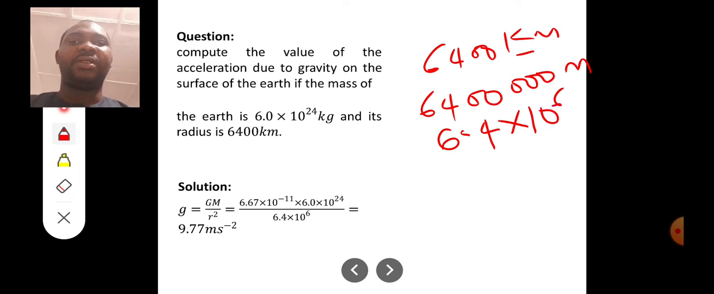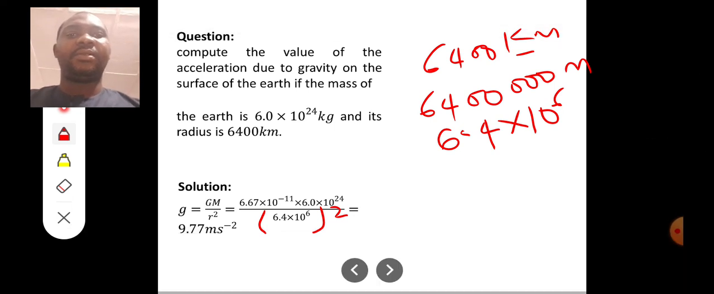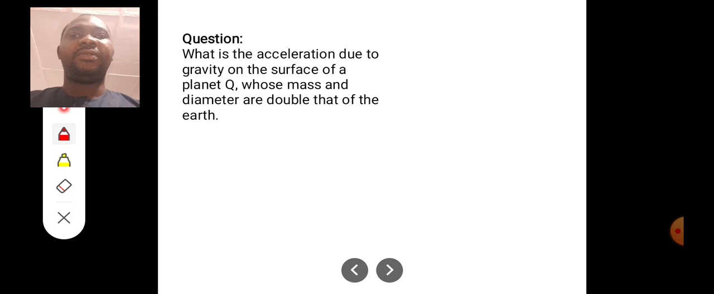In this question, there's a little mistake. This r is to be squared, so please correct that. It's over r squared. When we do that, we get 9.77 meters per second squared. So that's the reason why acceleration due to gravity is 9.8.